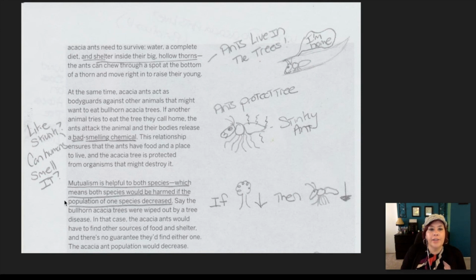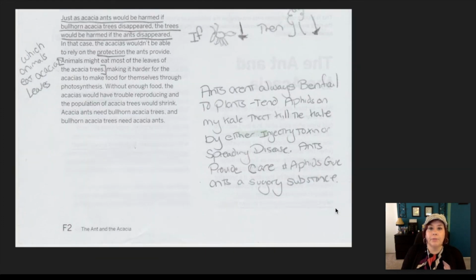I underlined the statement that mutualism is helpful to both species, which means both species would be harmed if the population of one species decreased. So I said that if the acacia tree population goes down, then my ant population is going to go down. And just as the acacia ants would be harmed if the bullhorn acacia trees disappeared, the trees would be harmed if the ants disappeared. So if my ant population goes down, then my tree population is going to go down. And then I underlined that acacias wouldn't be able to rely on the protection the ants provide.